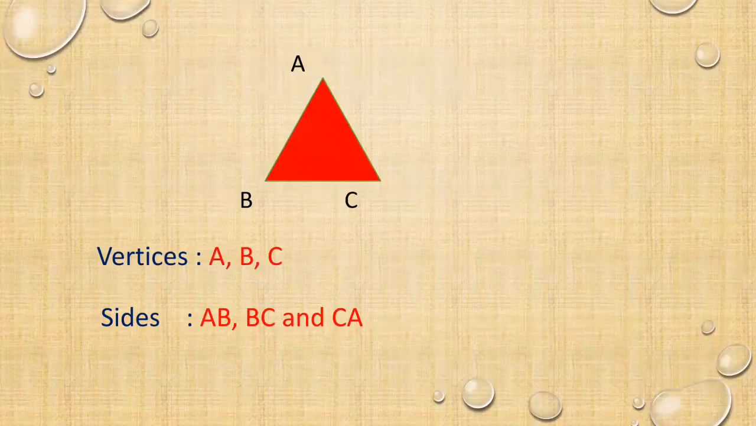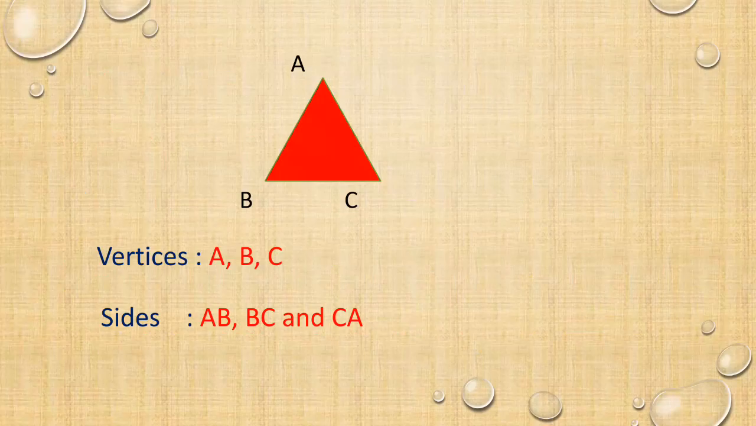Here A, B, C are vertices. First, A, B is joined using a line segment. So, AB is a side, BC is another side and then CA. Using the vertices A, B, C, there are line segments AB, BC and CA forming.